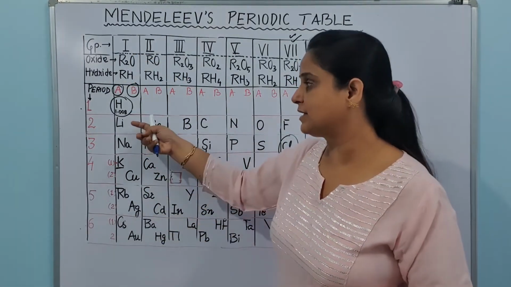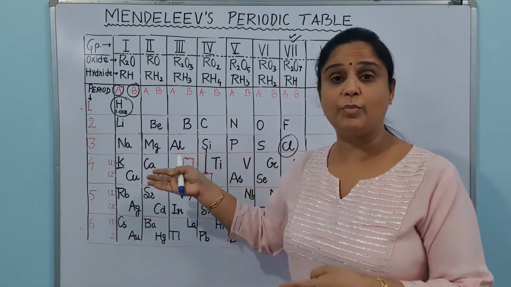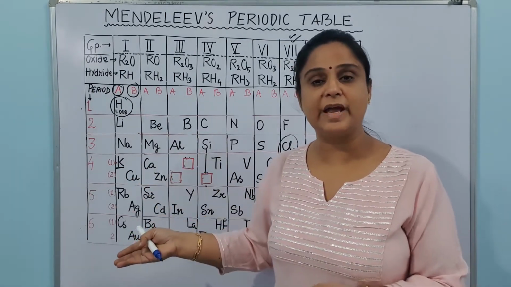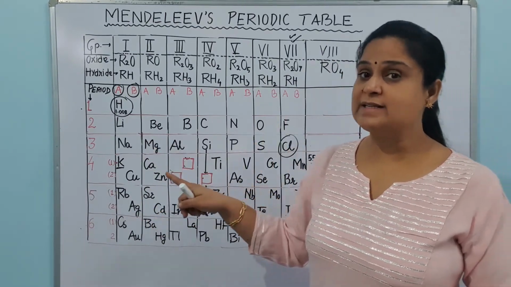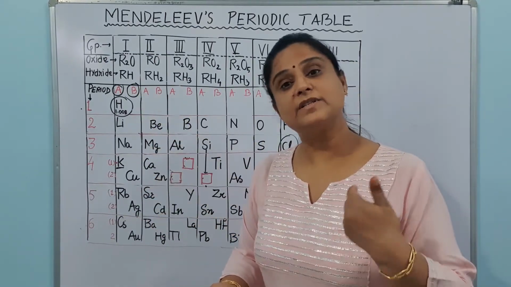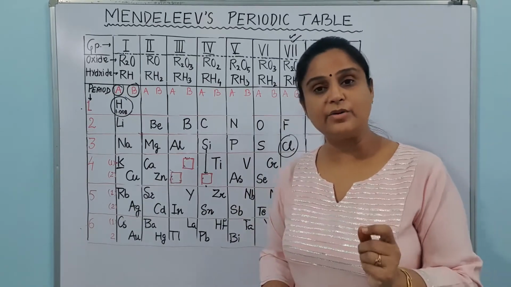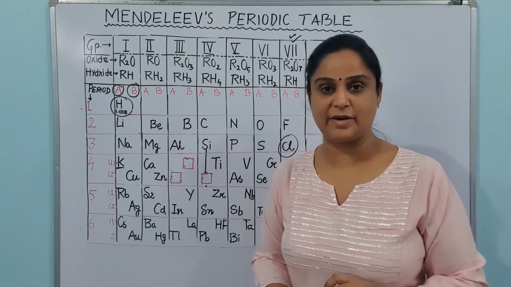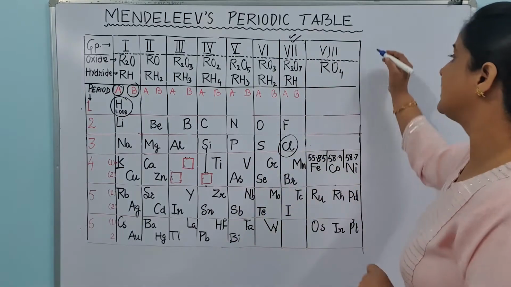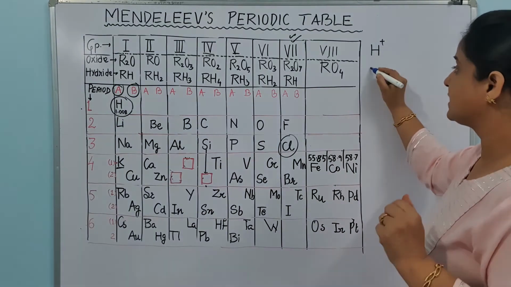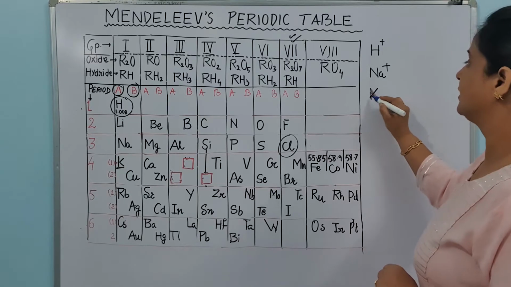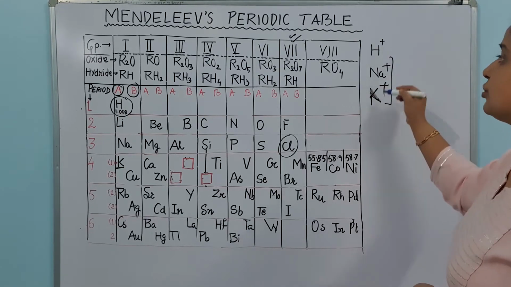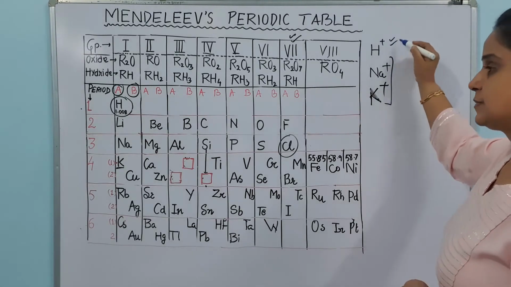You can see here that lithium, sodium, potassium, copper, silver, gold, these kind of elements which are metals, are kept in the first group. On the other hand, hydrogen is there, which is a non-metal. Although hydrogen shows its resemblance with the first group elements, like it makes H plus ion, just like sodium and potassium make these ions.